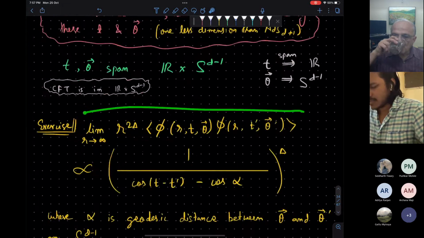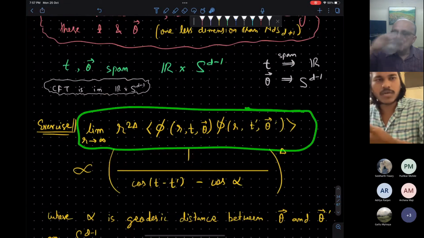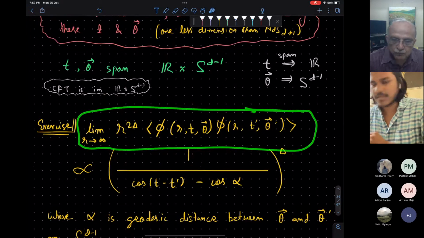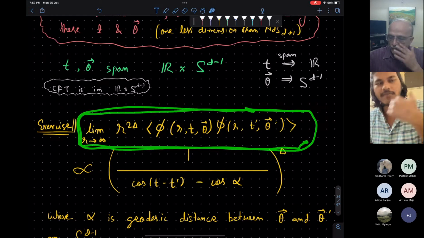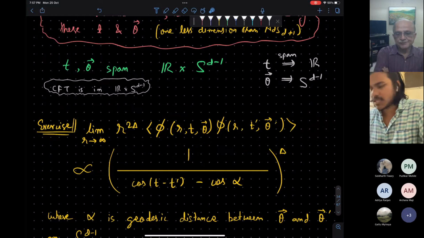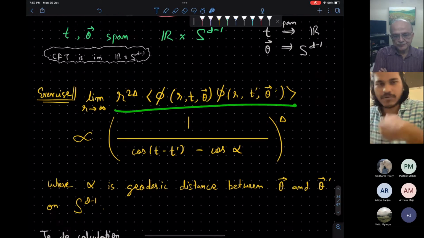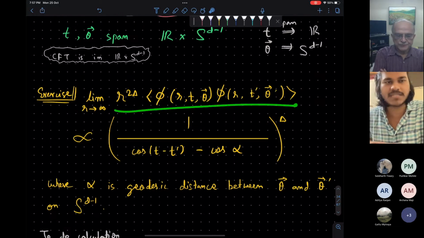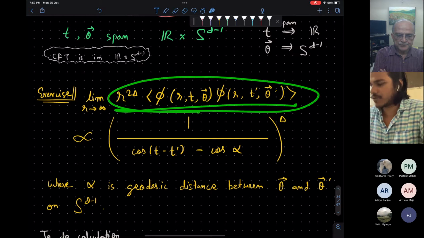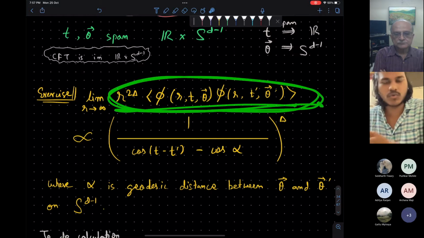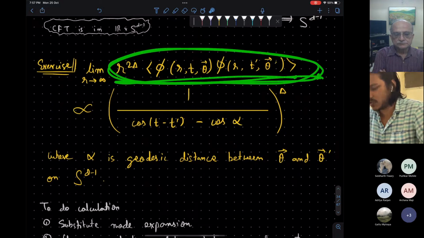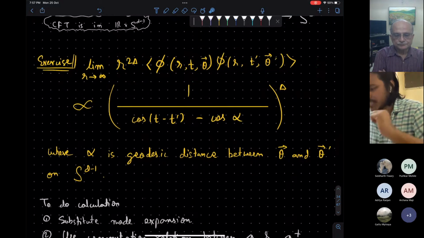Okay, so this is the observable 2-point correlation function. I will not do this calculation in the gravity theory. I will do this calculation from the CFT side. But in the gravity theory, since the theory is fully developed, you have the full mode expansion, and you can do this calculation. It's an exercise. It's very messy. I will tell you how the calculation proceeds.